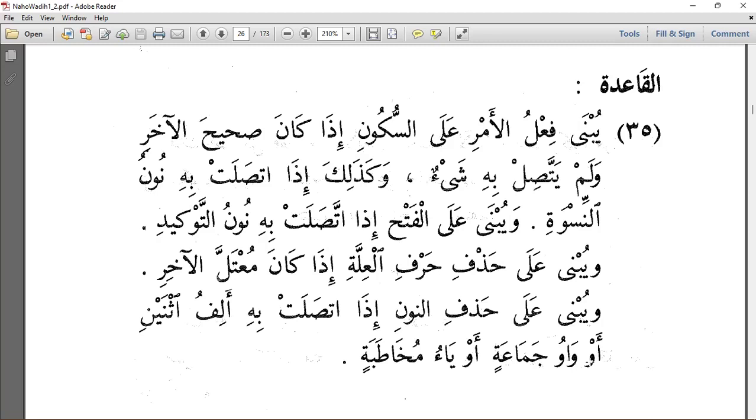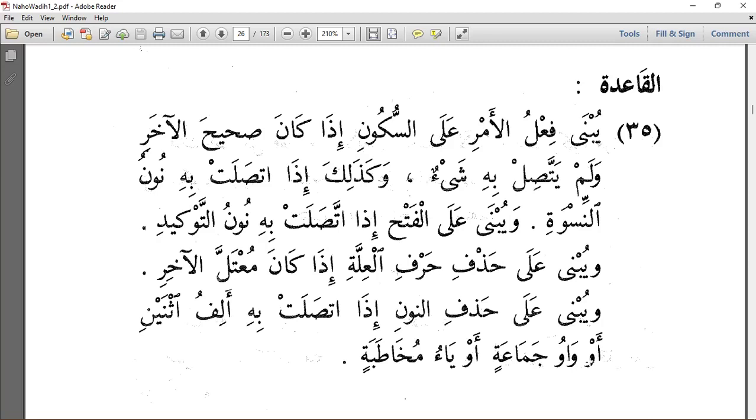If the end of the fi'l is sahih, that is, a letter that takes haraka and is not a weak letter. When we have normal letters that take haraka, we call them sahih. So if the last letter of the fi'l al-amr is sahih, it is mabniyu ala sukun, and nothing is connected to it.